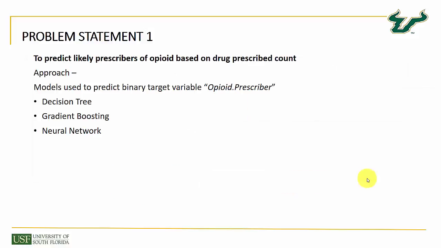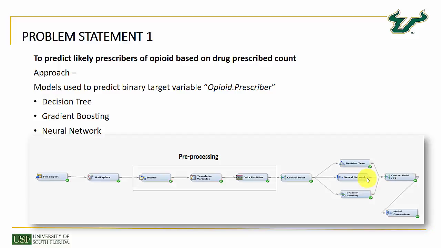Now we come to our problem statement 1, which is to predict likely prescribers of opioids based on drug prescribed count. Here you can see that we have used three models. One is the decision tree, another is the neural network, and the third one is gradient boosting.